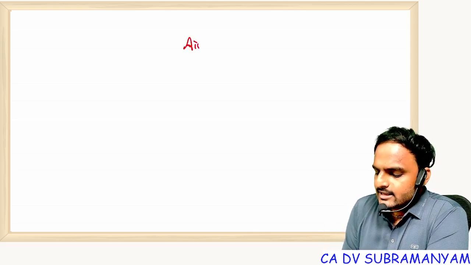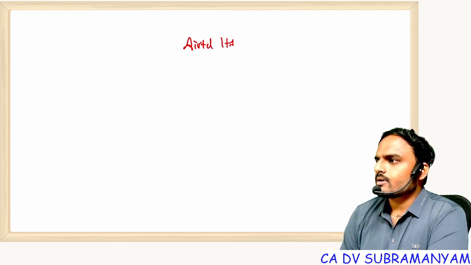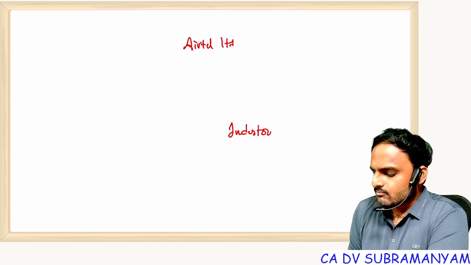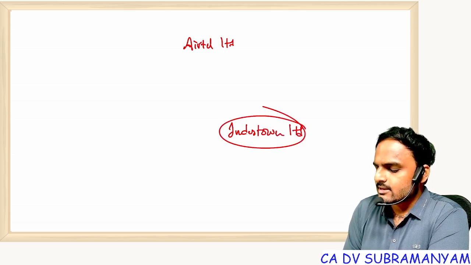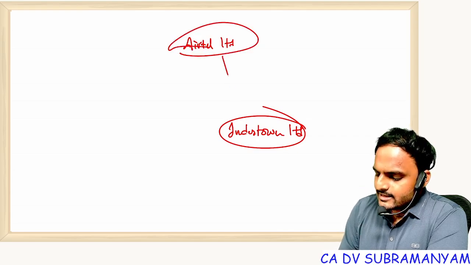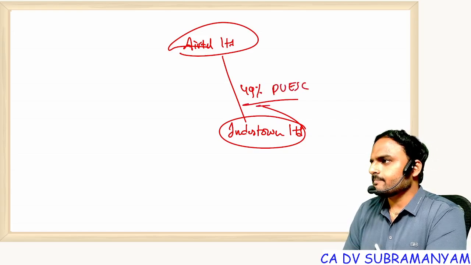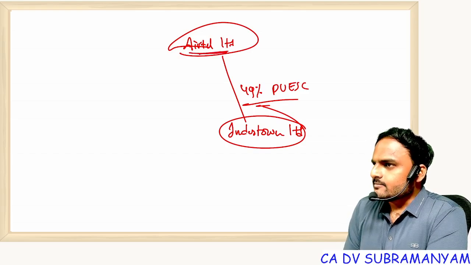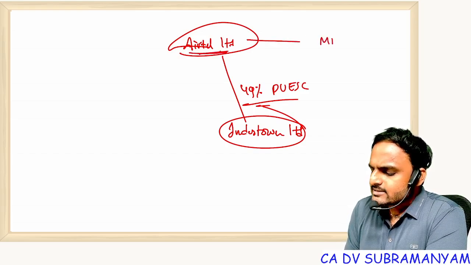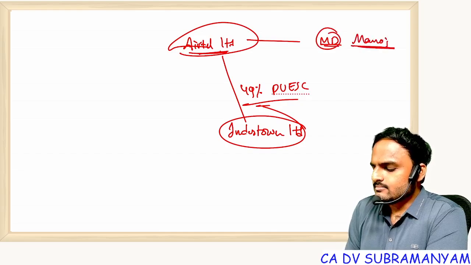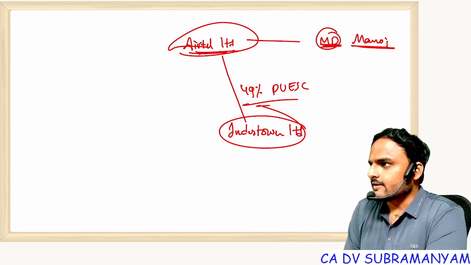Suppose Airtel Limited company is there, and Indus Towers company is there. Both are listed companies. Airtel Limited is holding 49% of paid up equity share capital in Indus Towers Limited. And Airtel Limited has one managing director, for example, Mr. Manoj, managing director of Airtel Limited.